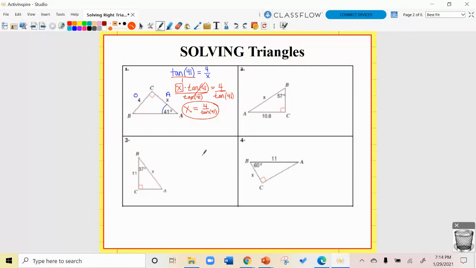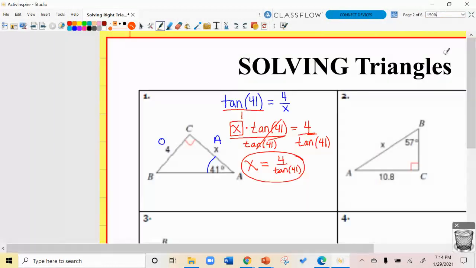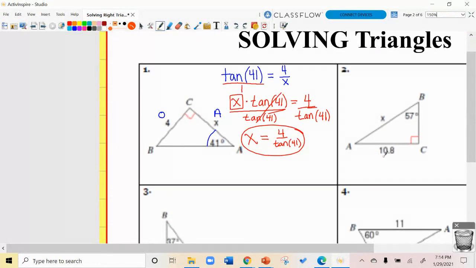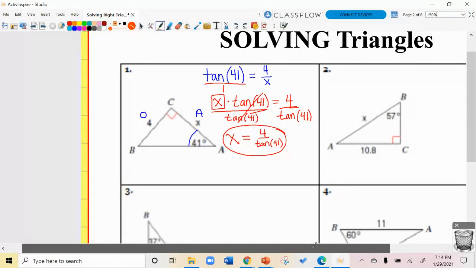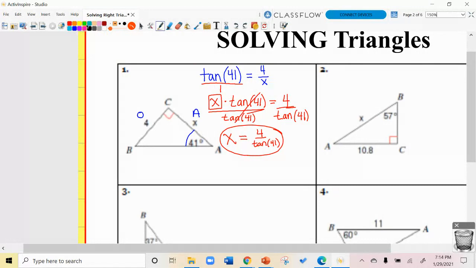I've actually done the first one on here for you. This is solving triangles, which means we're going to be solving for all missing sides and all missing angles. In this first one, I want to talk through it, and then maybe you want to pause the video, or maybe you have this printed out. Hopefully you've got notes and something to write with.